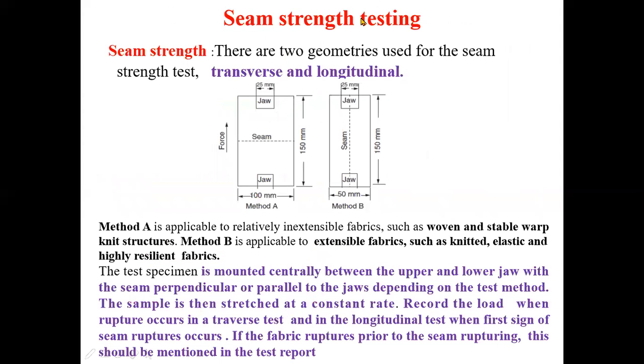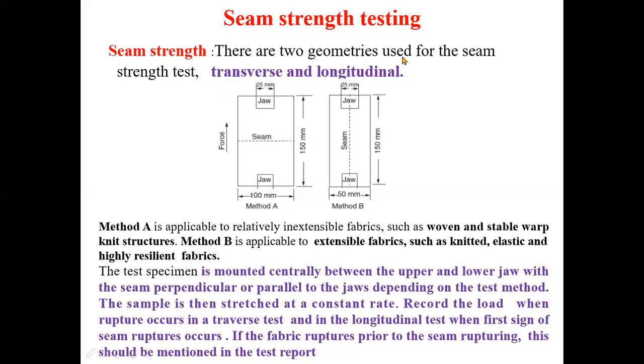Now this is the seam strength. It is easier to understand the meaning of the seam strength. Suppose you have to produce a seam here and you have to determine the strength of this seam. The seam efficiency is expressed as a percentage of total fabric strength. Generally 60 to 80% is the requirement, and it depends on a lot of factors like stitch density, type of the seam, type of sewing rate, etc. That is not what I am going to discuss here. Here I am going to discuss the test procedure.